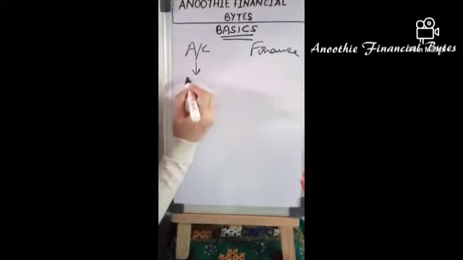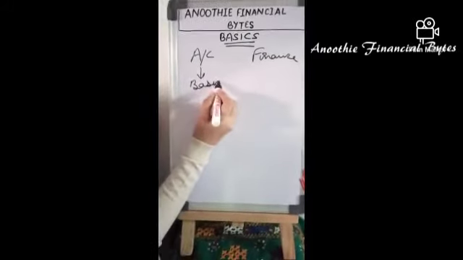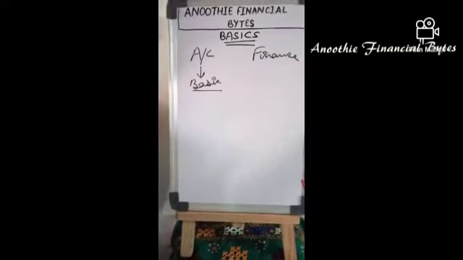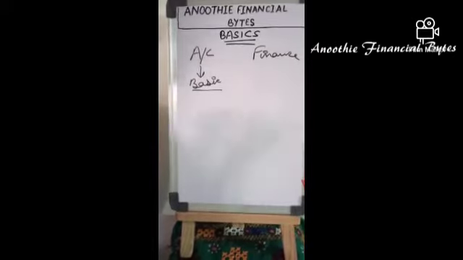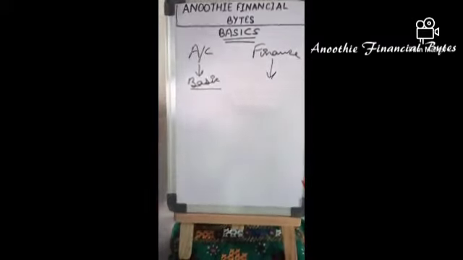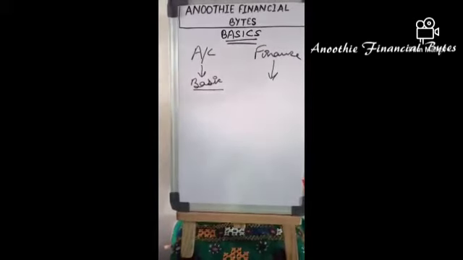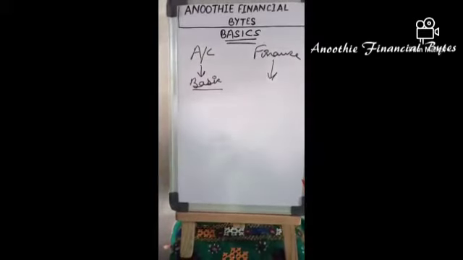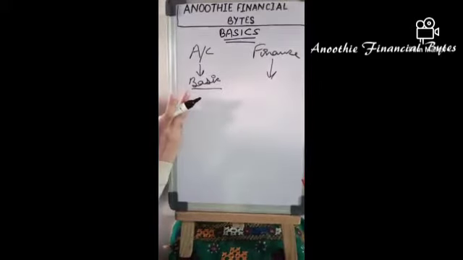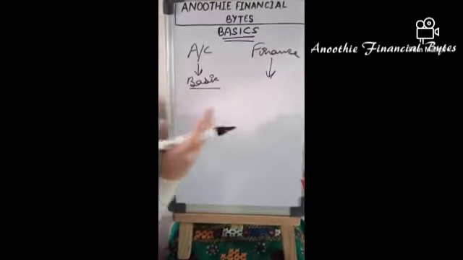Accountancy is the basic. It is related with the recording and keeping of books and recording of transactions. Whereas on the other side, finance is basically associated with the direction and planning of those financial transactions which are recorded under accountancy methods.